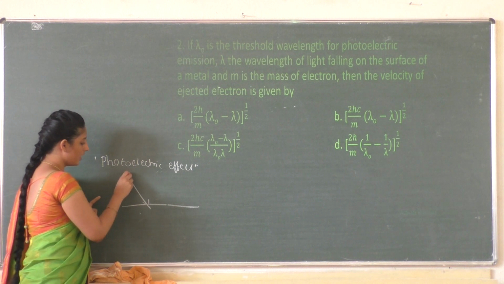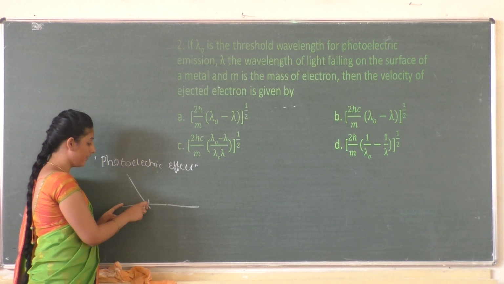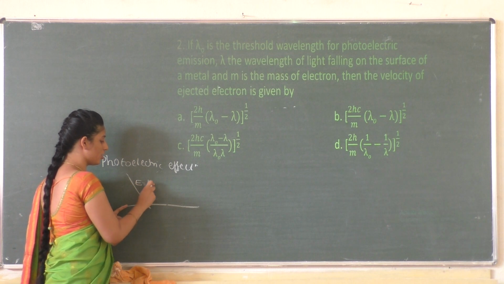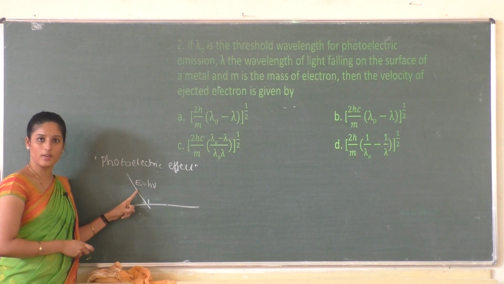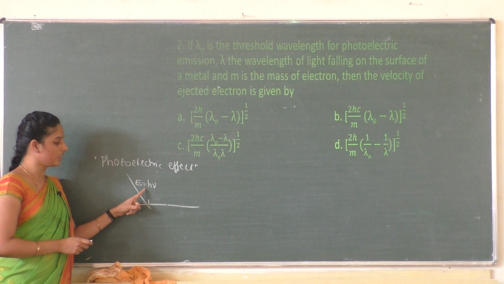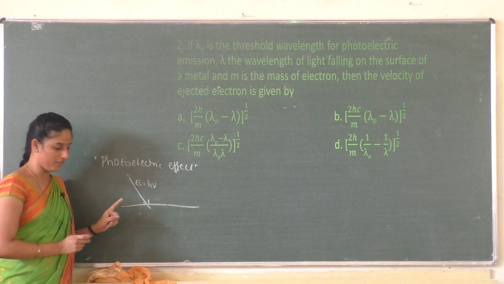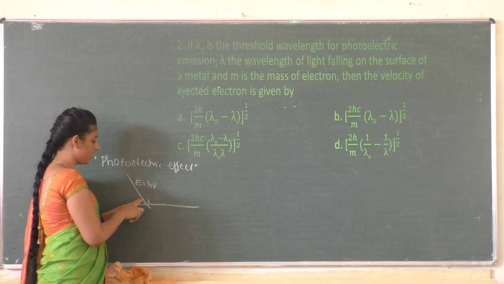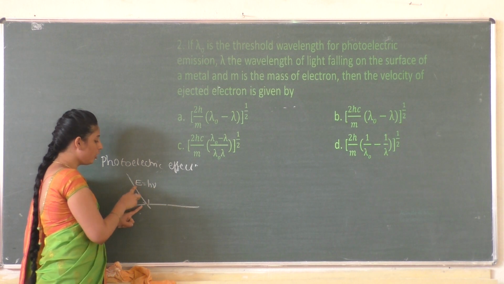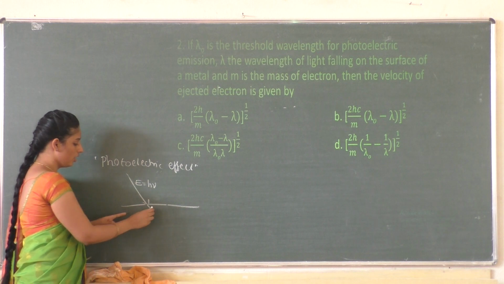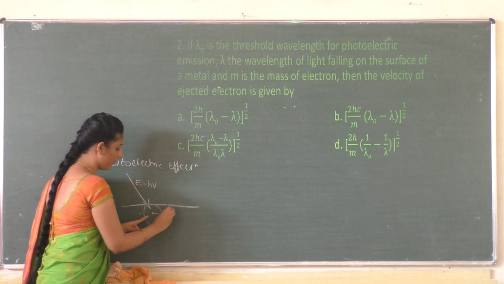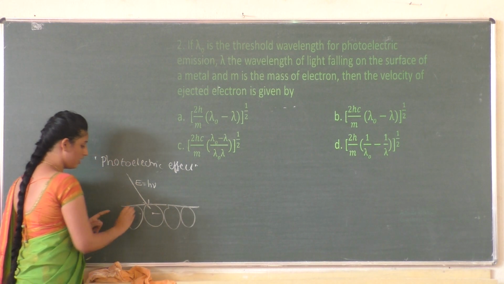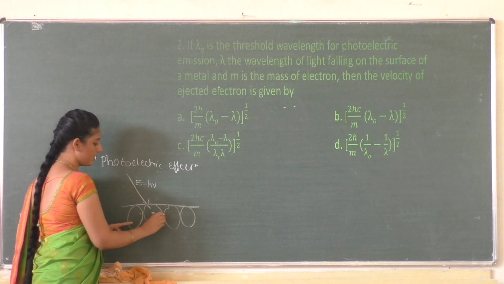So what happens when a beam of light with energy E equal to h nu hits a metal surface? We are using Planck's quantum theory to explain this photoelectric effect. We have various metal atoms, with metal nucleus and metal electrons.